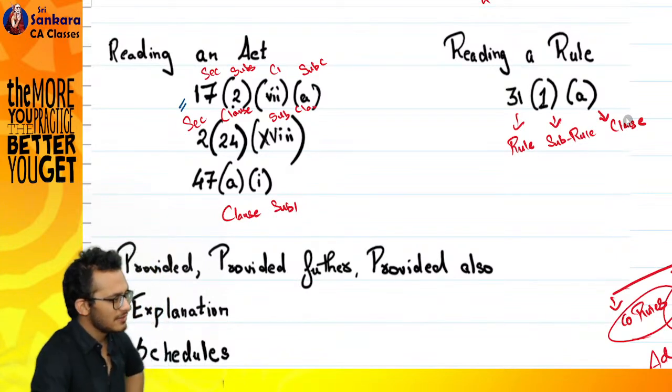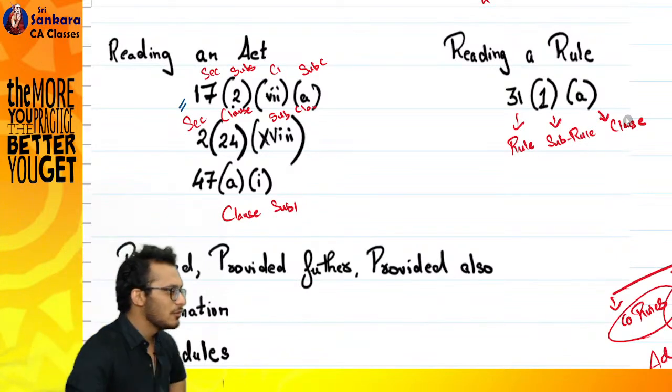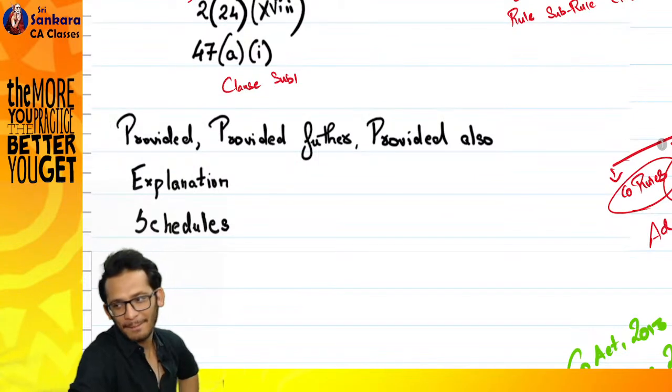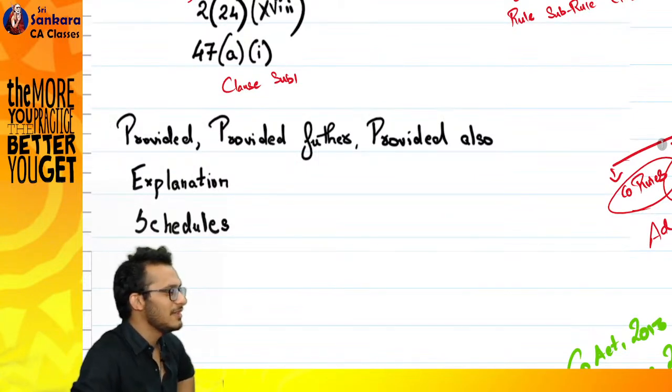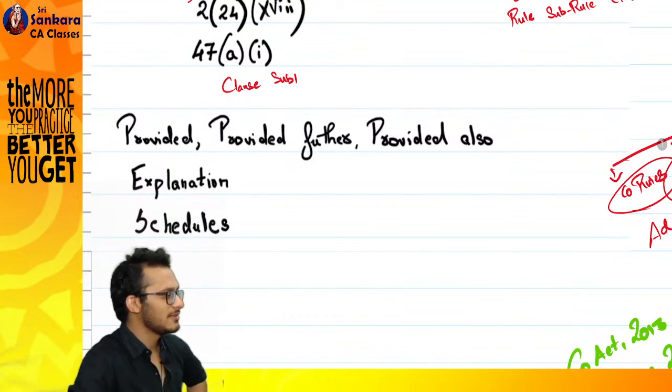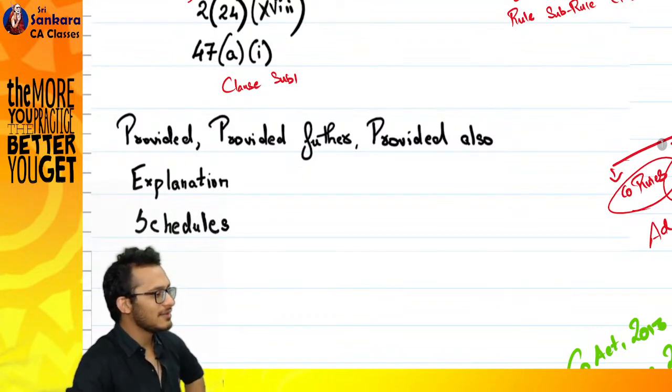So you need to read something. This is how you need to read something. Below you find some more items. You have heard these terms before. First term, provided. Have you read this? What does it mean? What English definition? In an act, have you read this term provided?